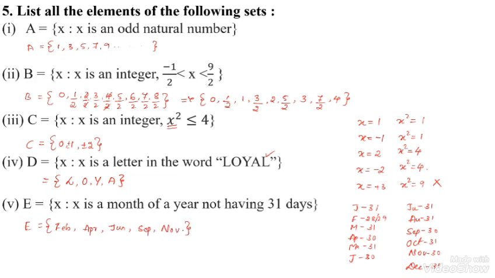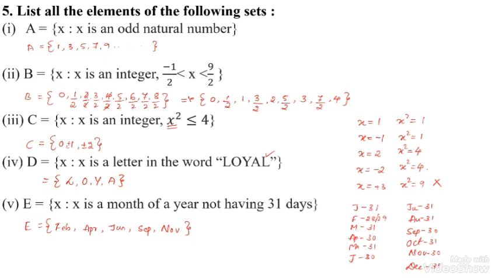Only 5 months are there not having 31 days.